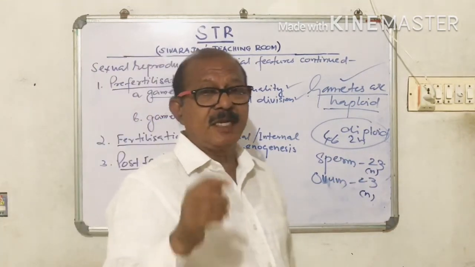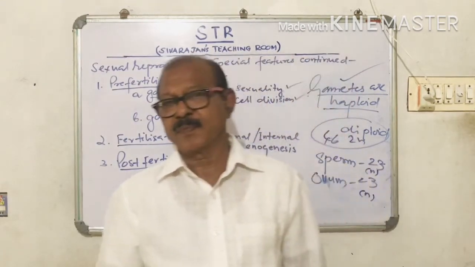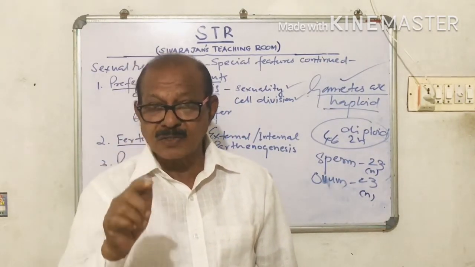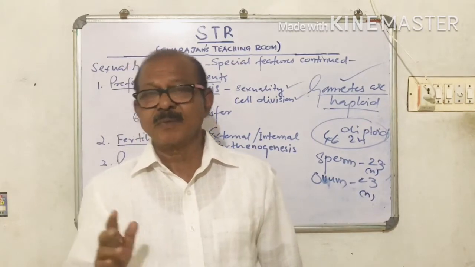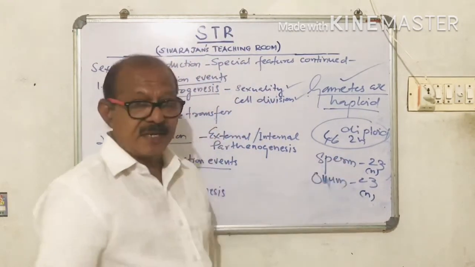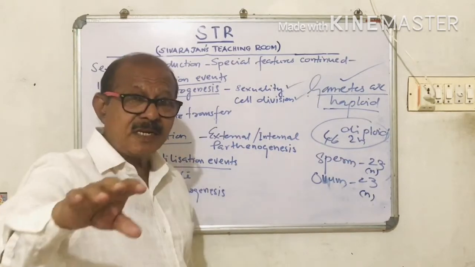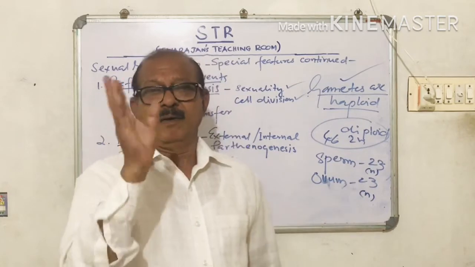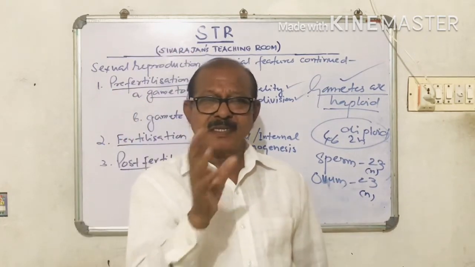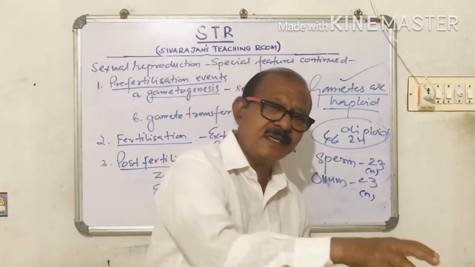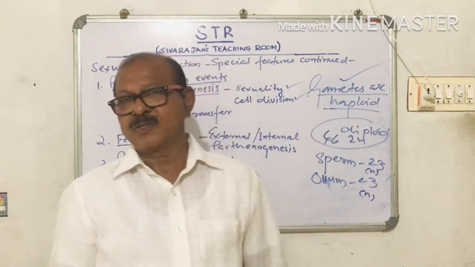So in diploid organisms, gametogenesis takes place by meiosis, so that the chromosome number will be reduced to half in the gametes. But if the organism is a haploid one, there are such organisms, the gametes produced in these organisms will have the same chromosome number as the organism cells. So there is no change.